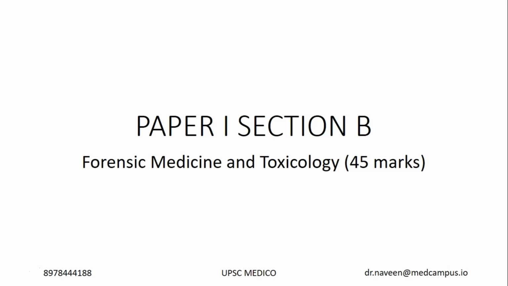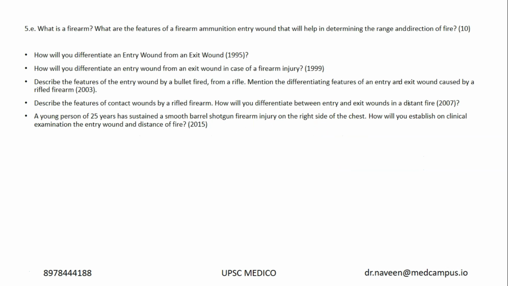Now it's already been 45 minutes, right? Let's quickly jump into paper 1 section B, forensic medicine and toxicology, part 45 marks. And what is a firearm? What are the features of firearm ammunition entry wound that help in determining the range and direction of fire?